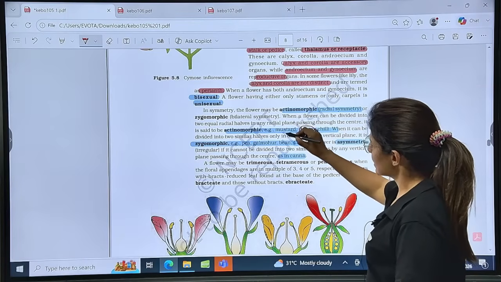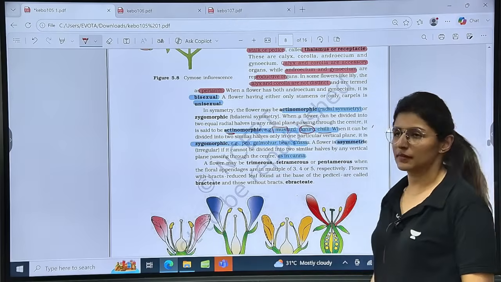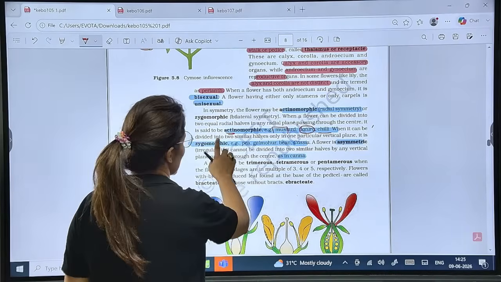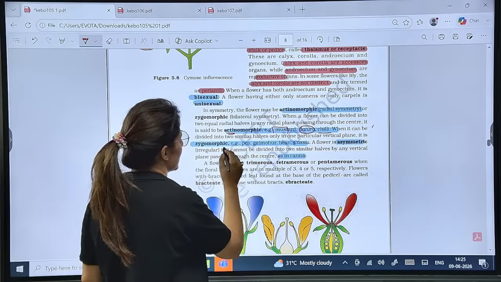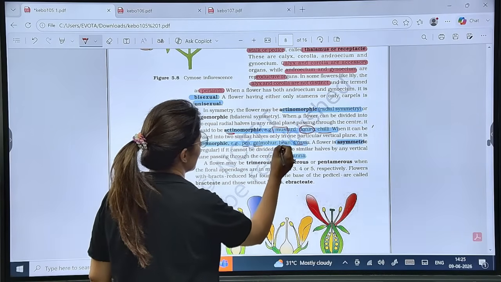Dhatura, mustard for actinomorphic, and chilli. So that's how we remember. And for zygomorphic, that is bilateral, it is Cassia, Gulmohar, pea, bean, Bajai.